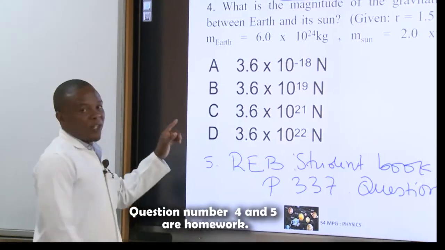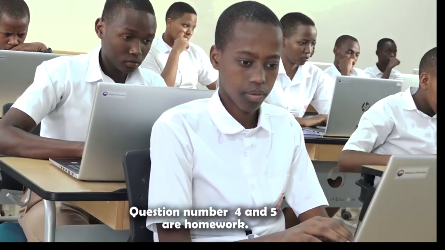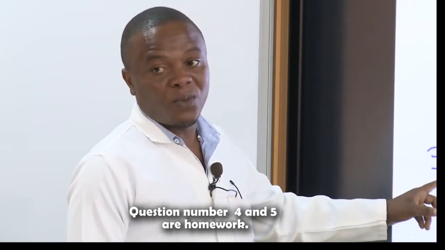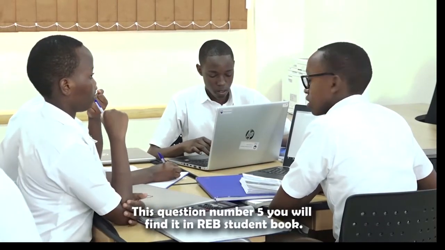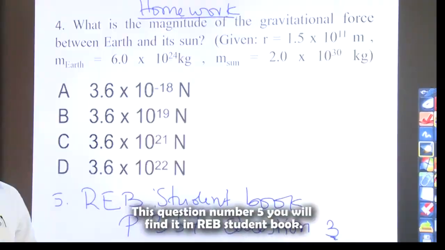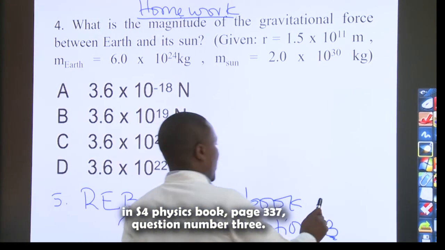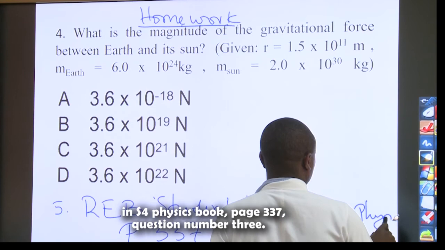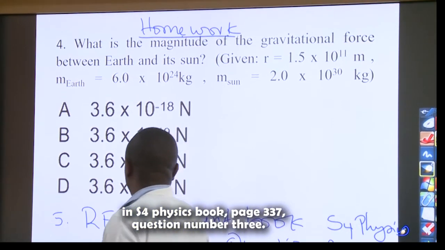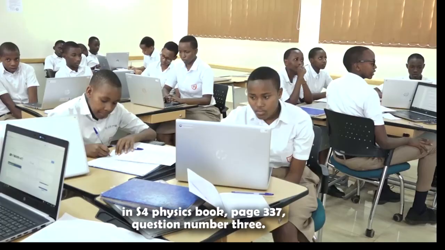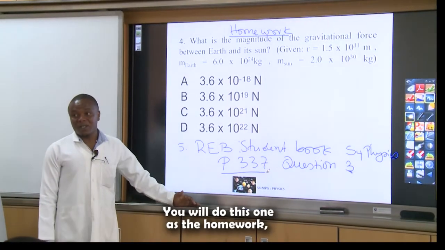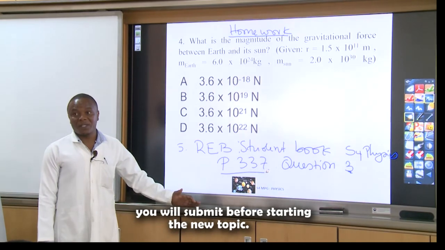Yeah, question number 5, it is the homework. Question number 4 is the homework. Question number 5 also is the homework. This question number 5 you will find in the student's book, Senior 4 Physics, page 337, question number 3. You will do this one as homework. You will submit before starting the other topic.